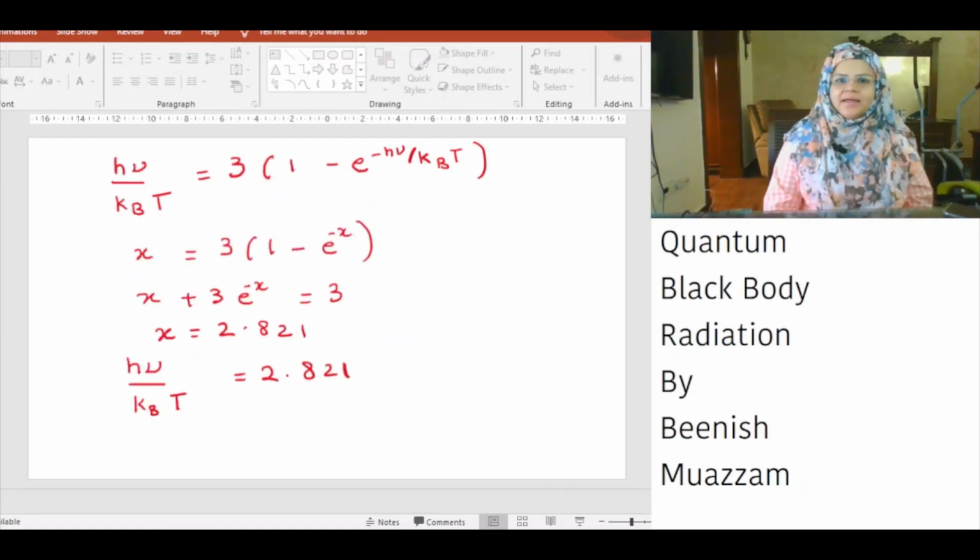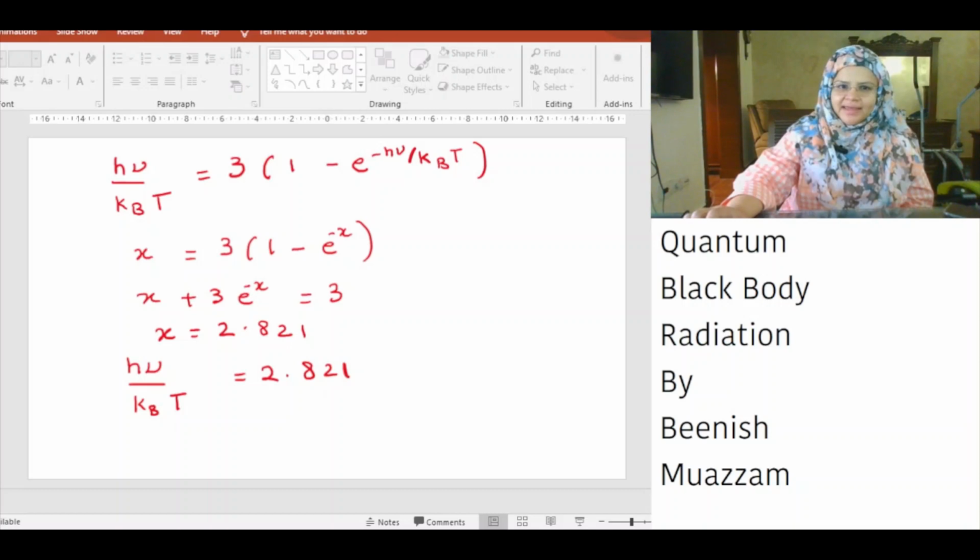If we multiply the numerator and the denominator with exponential minus h nu over kBT, we get h nu over kBT is equal to 3 multiplied by bracket 1 minus exponential minus h nu over kBT bracket close. If we substitute h nu over kBT as x, we get x is equal to 3 multiplied by bracket 1 minus exponential minus x bracket close.